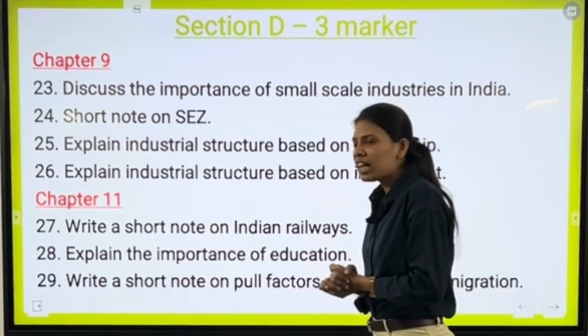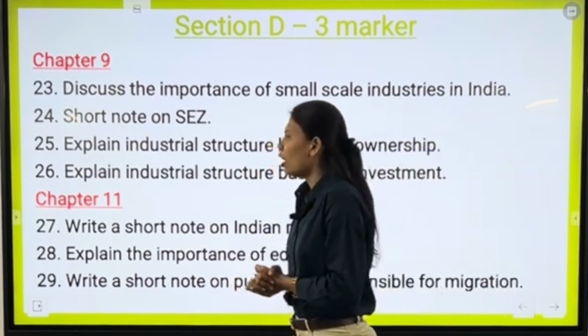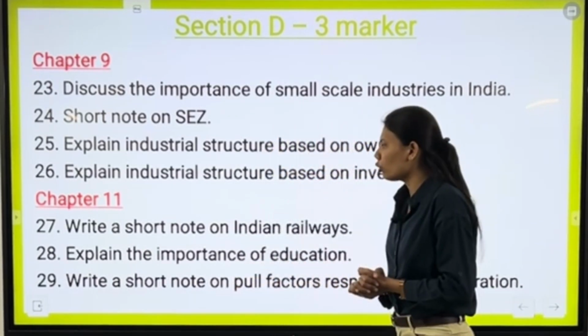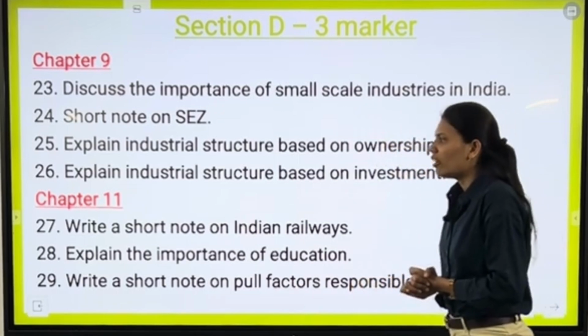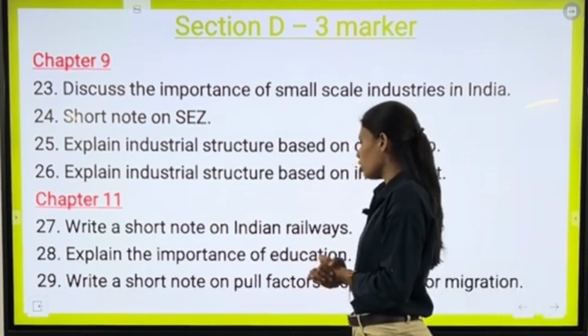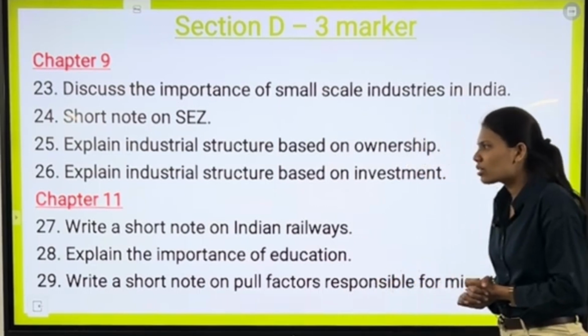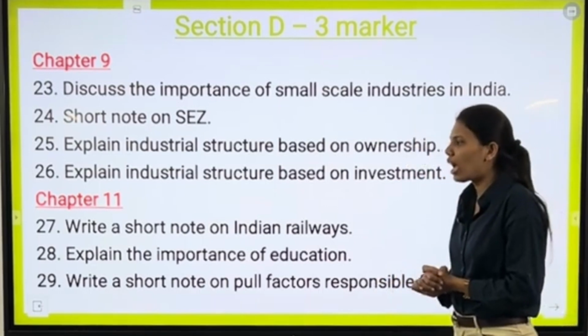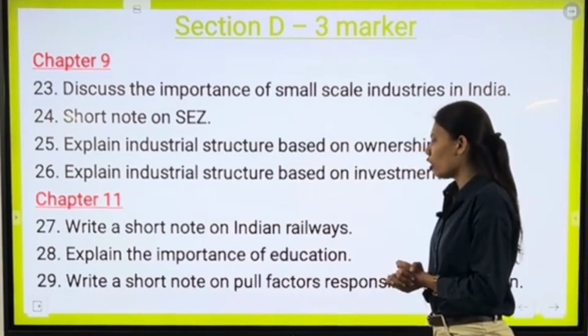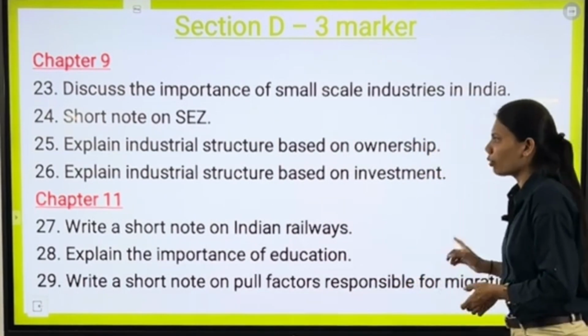Now, moving ahead and directly jumping to chapter number 11. Our first question is write a short note on Indian Railway. Our next question is explain the importance of education. Our last question for 3 markers is write a short note on pull factors responsible for migration.